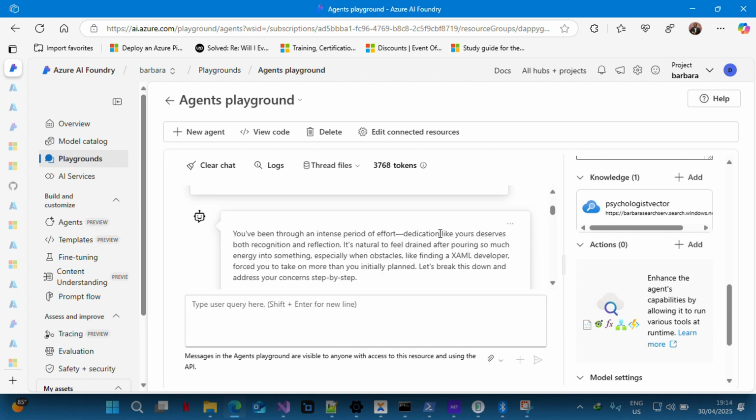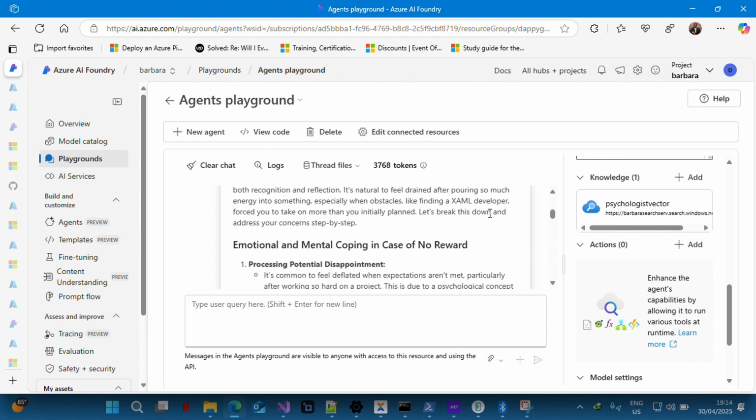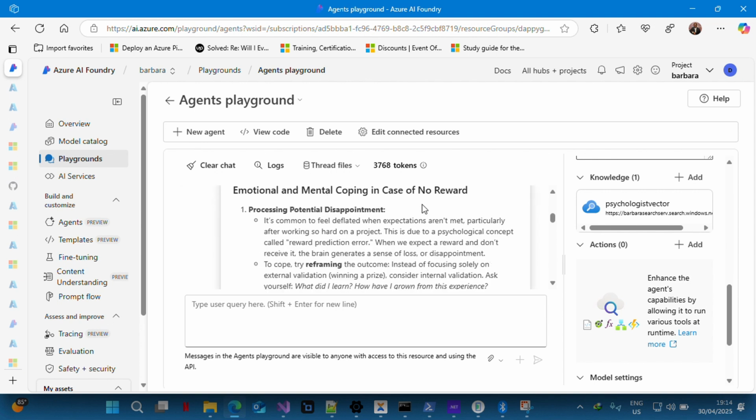So I've been through an intense period of effort and dedication, like yours. This has both recognition and reflection. It's natural to feel drained, like finding a XAMPP developer. So what are the emotional and mental coping strategies in case of no reward? I have to process potential disappointments. It's common to feel deflated when expectations are not met. There's a psychological concept called reward prediction error. When we expect a reward and don't receive it, the brain generates a sense of loss or disappointment.